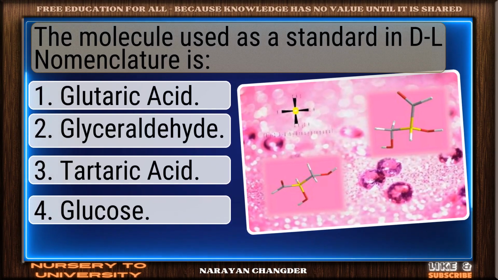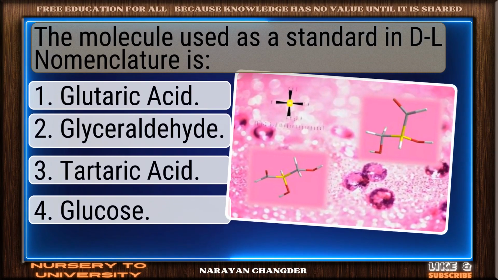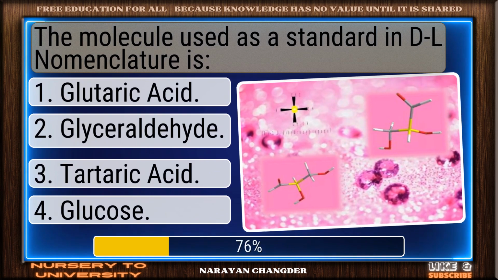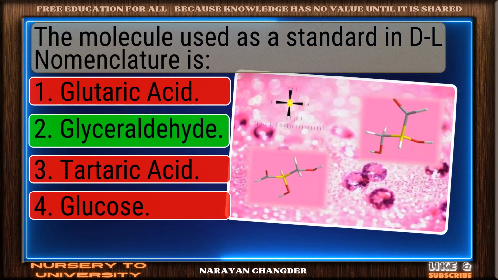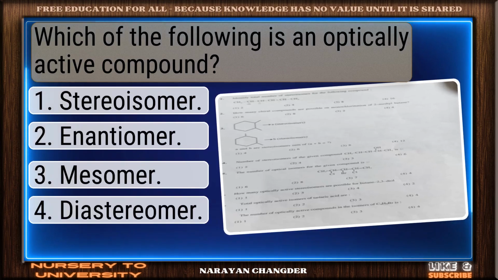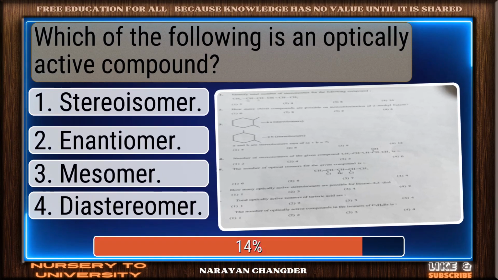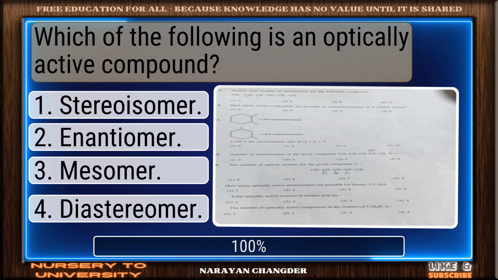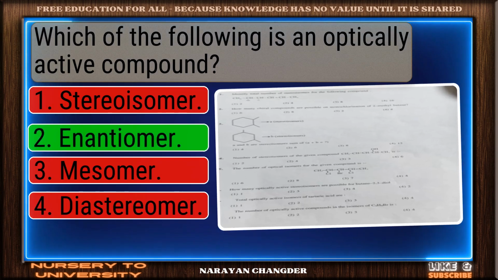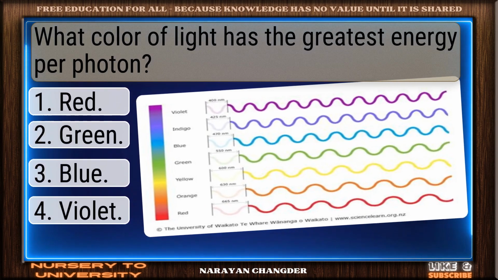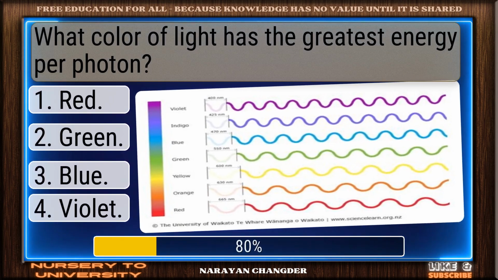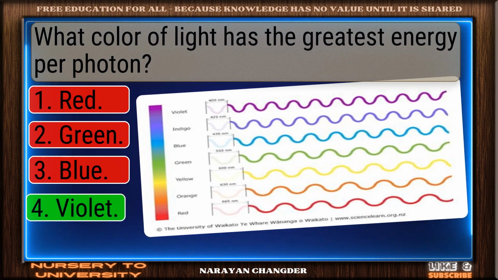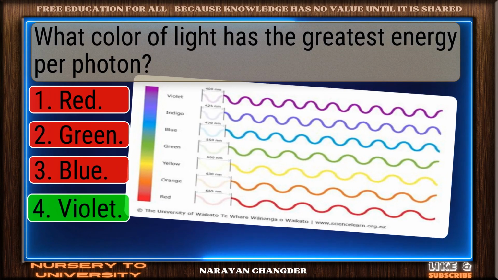The molecule used as a standard in DL nomenclature is. Smart pick. Glyceraldehyde is the correct choice. Which of the following is an optically active compound? Bravo. Enantiomer is the answer. What color of light has the greatest energy per photon? Well done. Violet is the right choice.